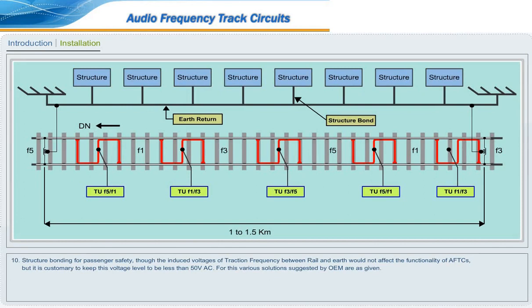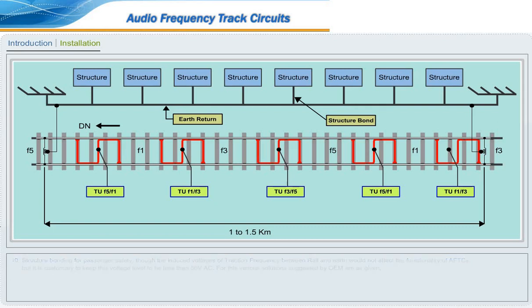Though the induced voltages of traction frequency between rail and earth would not affect the functionality of AFTCs, it is customary to keep this voltage level to be less than 50 volt AC. For this, various solutions suggested by OEM are as given. Running a separate earth conductor: separate earth wires of suitable cross-section are run throughout the section and connected to the neutral center of the AC impedance bonds, spaced at every 1 to 1.5 km distance.